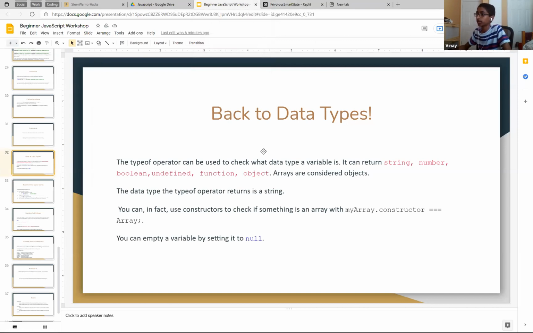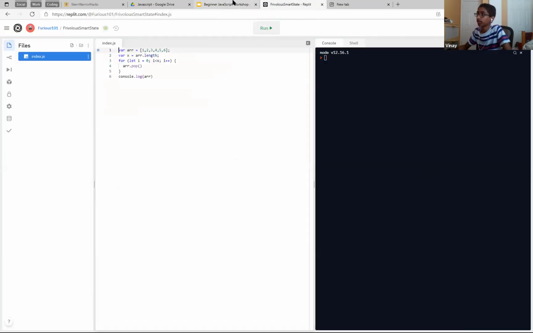So back to data types. It's my Wi-Fi. Yeah, Wi-Fi seems to be fine. Oh, okay, never mind. It did load now. So let's see. Right. So yeah, nothing in the array. Like I said, now we made it here, and it doesn't keep updating, so it doesn't keep changing.